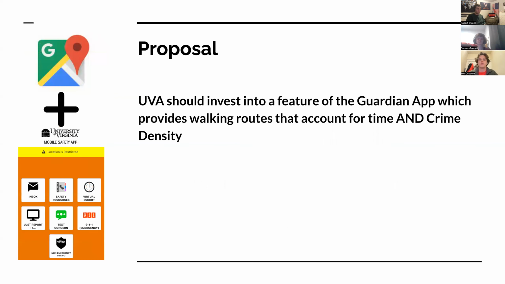And finally, so what we think we would do if we could move forward with this and do something more, we think that a logical next step could be to integrate our machine learning models with the UVA sponsored student safety app Guardian to provide students with a transit mapping service that selects routes between destinations in Charlottesville, with the objective of minimizing estimated time of arrival and also minimizing the likelihood of a student in transit being subjected to crime.